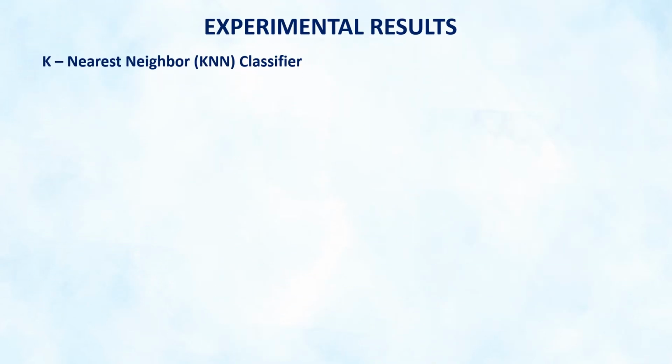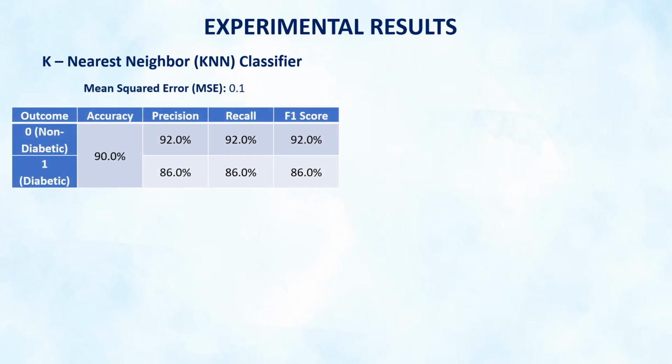My findings provided significantly optimal results. I achieved an MSE value of 0.1 which is good as it is close to 0. My model achieved an accuracy of 90% indicating that the model mostly accurately predicts the correct outcome. My model's F1 score was 92% for non-diabetic outcomes and 86% for diabetic outcomes, which indicates a good overall performance.